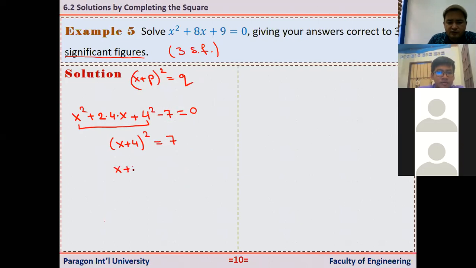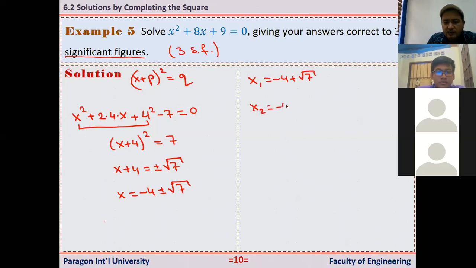That is x plus 4 is equal to plus minus square root of 7, right? Or x equals negative 4 plus minus square root of 7, right? What does it mean? It means that the first root of this equation is negative 4 plus square root of 7, and the second root is equal to minus 4 minus square root of 7.